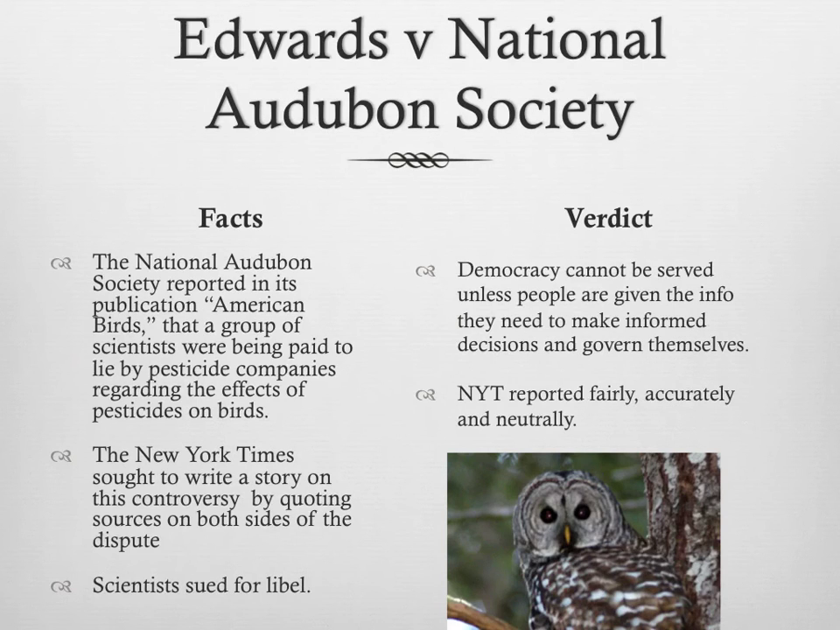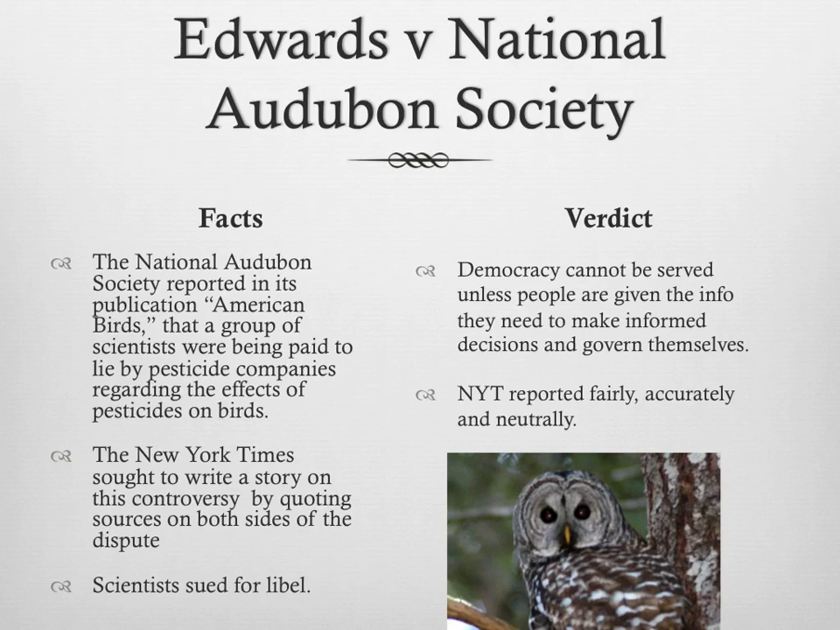Now, the last case we're going to look at here that I need you guys to know about is the National Audubon Society, the case of Edwards versus National Audubon Society. And basically, they reported in their magazine, American Birds, that there were scientists who were being paid to lie by pesticide companies regarding the effect of pesticides on birds. So the New York Times wanted to write a story about this, and they were going to quote sources on both sides. But the scientists ended up suing for libel.